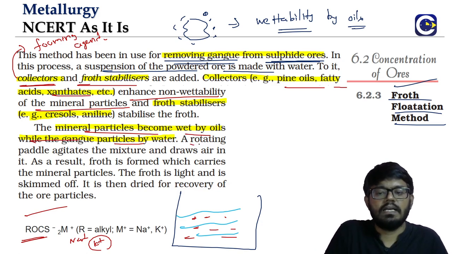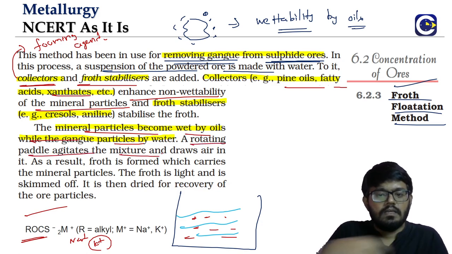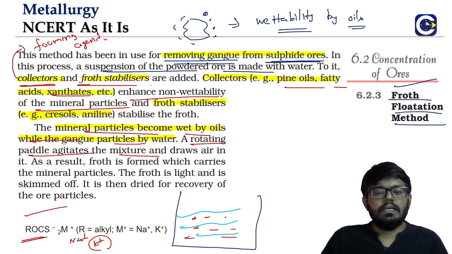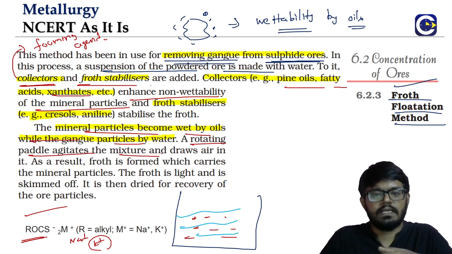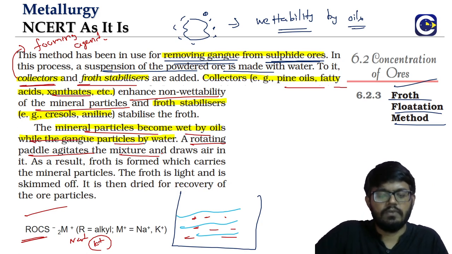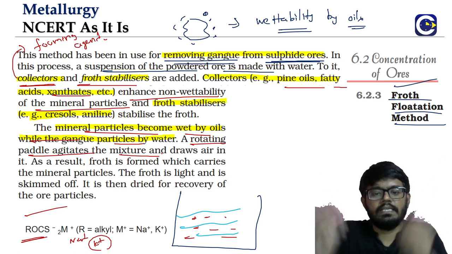You can have a rotating paddle that will agitate the mixture, and as a result, the foam, or the froth, since the foam will have a lesser density, it will keep rising up. That is a common thing we see, whenever you try to create some foam in soap water, the foam will be rising up.